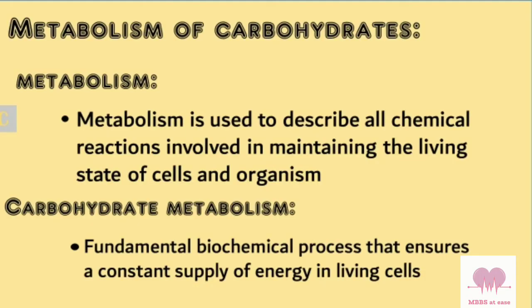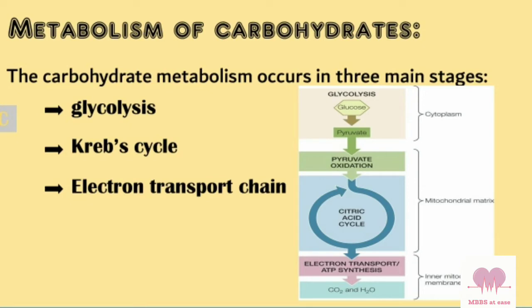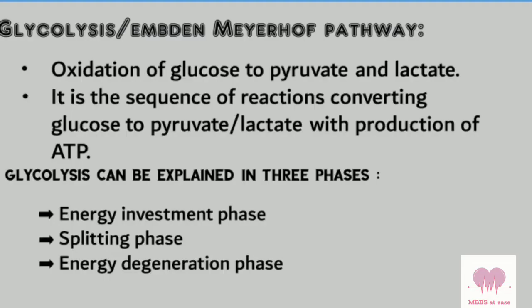Carbohydrate metabolism is a fundamental biochemical process that ensures the constant supply of energy in living cells. Carbohydrate metabolism occurs in three main stages: glycolysis, Krebs cycle, and electron transport chain. In this video, we will be learning about glycolysis. Glycolysis, or the EMP pathway, is the oxidation of glucose to pyruvate and lactate. It is a sequence of reactions converting glucose to pyruvate or lactate with the production of ATP. It can be explained in three phases: energy investment phase, splitting phase, and energy generation phase.